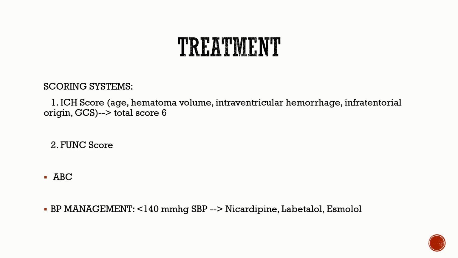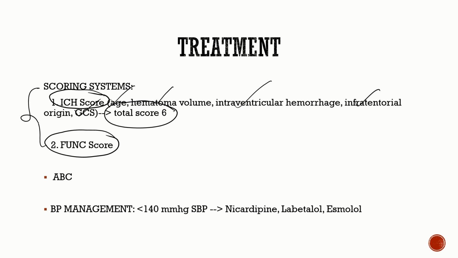Okay, now coming to the treatment. Before we go to the treatment, there are two important scoring systems. You just know the name, it's enough. One is the ICH score and one is the Funk score. They are basically used to prognosticate the patient. For the ICH score, just remember the components: age, hematoma volume, presence or absence of intraventricular hemorrhage, whether the bleed is infratentorial or supratentorial, and the Glasgow Coma Scale. It has a total score of 6. These two scoring systems, just know the name.